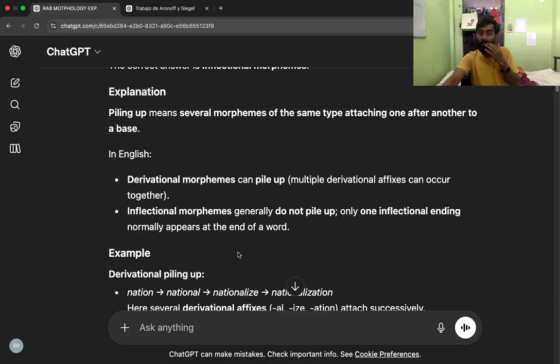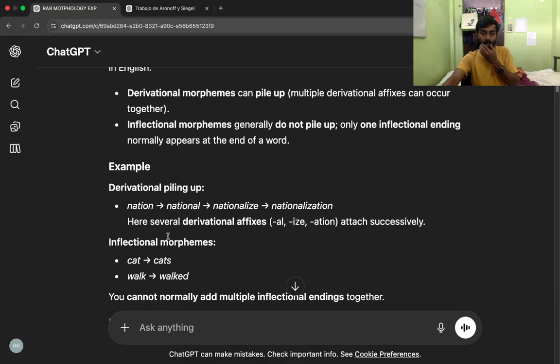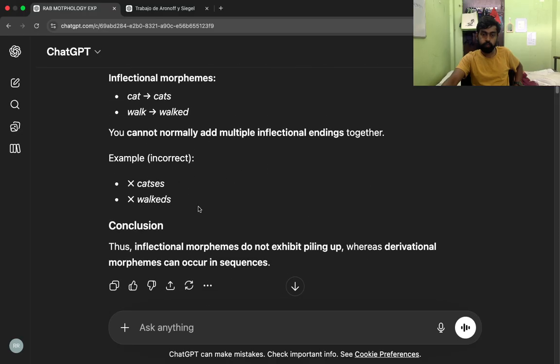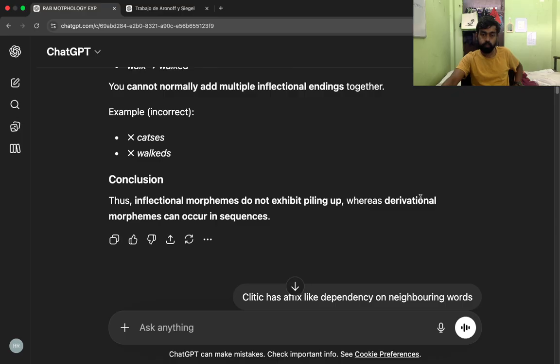Example: derivational piling up. Nation, national, nationalize, nationalization. Here, several derivational affixes, -al, -ize, -ation, attach successively. Inflectional morphemes: cat, cats, walk, walked. You cannot normally add multiple inflectional endings together. Example: incorrect, catses. Conclusion: Thus, inflectional morphemes do not exhibit piling up, whereas derivational morphemes can occur in sequences.